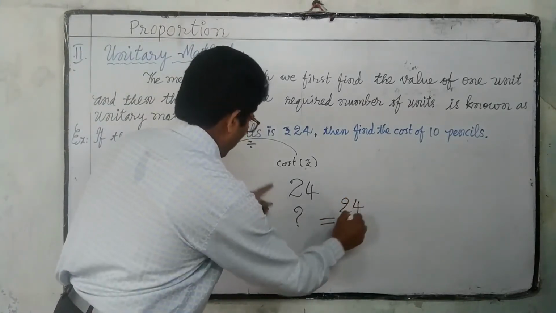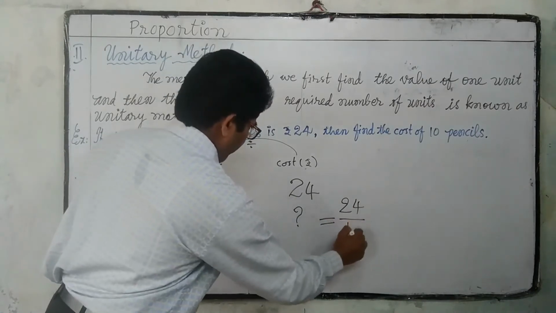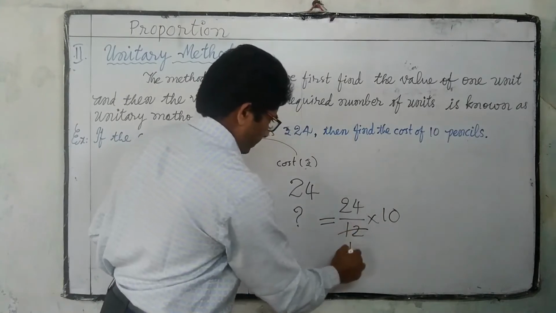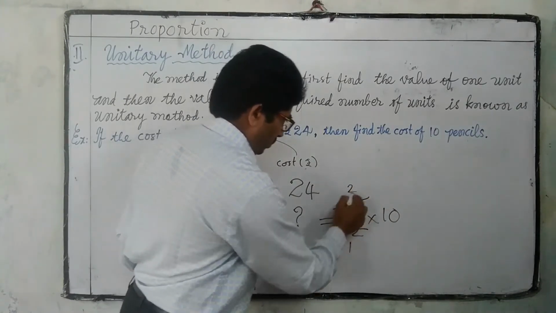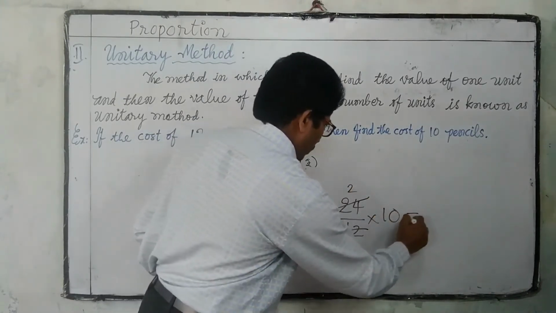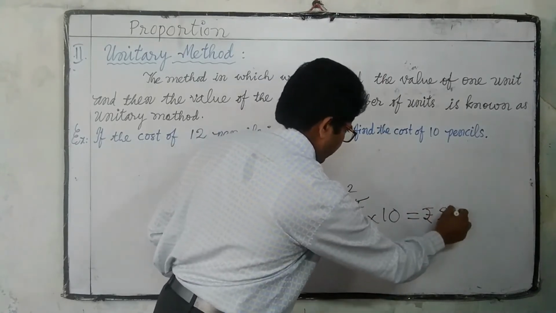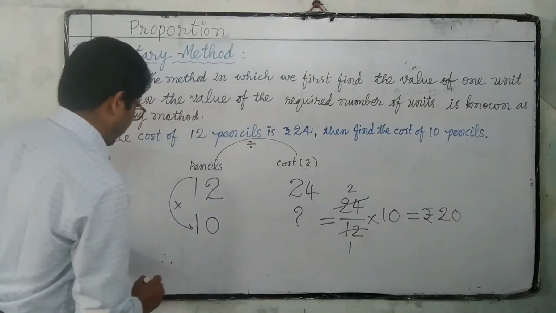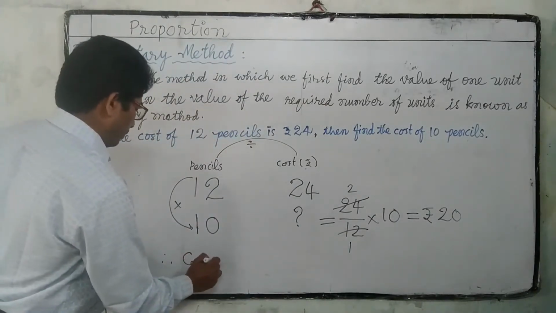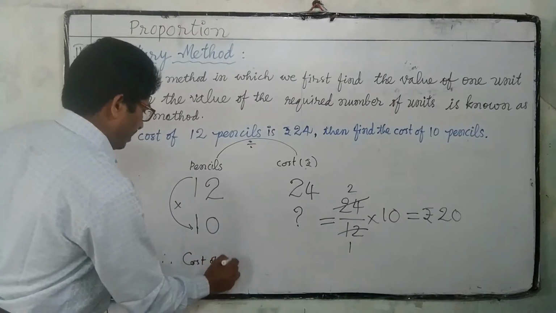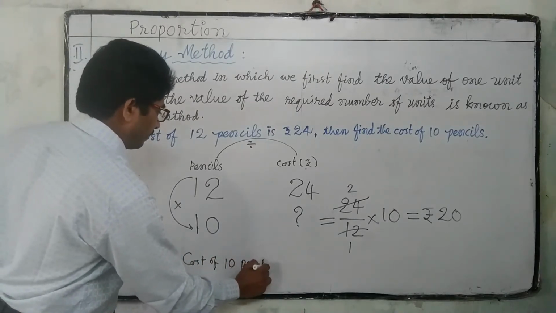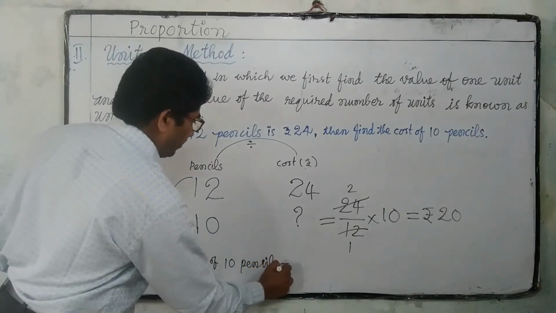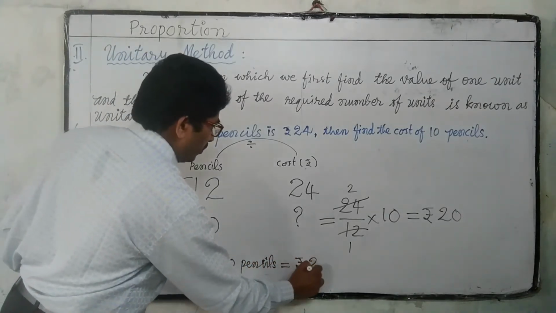24 divided by 12 into 10. 12 ones are 12, 12 twos are 24, 2 tens are 20 rupees for these 10 pencils. Therefore, cost of 10 pencils is equal to 20 rupees.